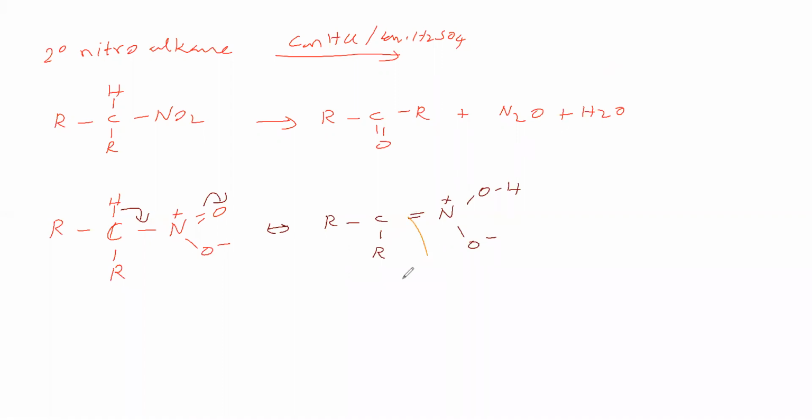We will break this bond and give OH minus here, H plus here, and break this bond, OH minus here, H plus here. So it is converting into RC(OH)2 or OH. From this we will remove water. Water is leaving, and we got a ketone.